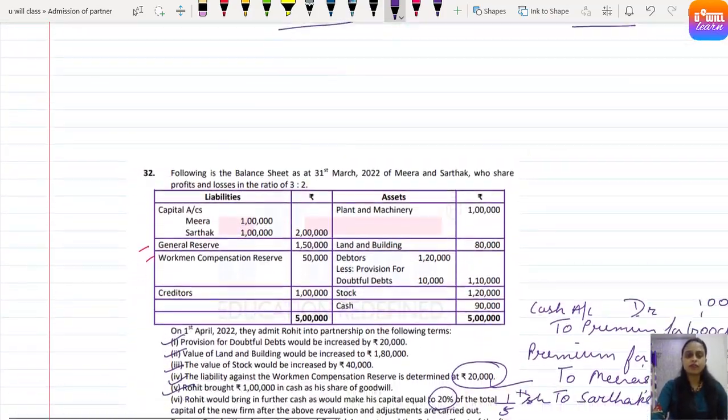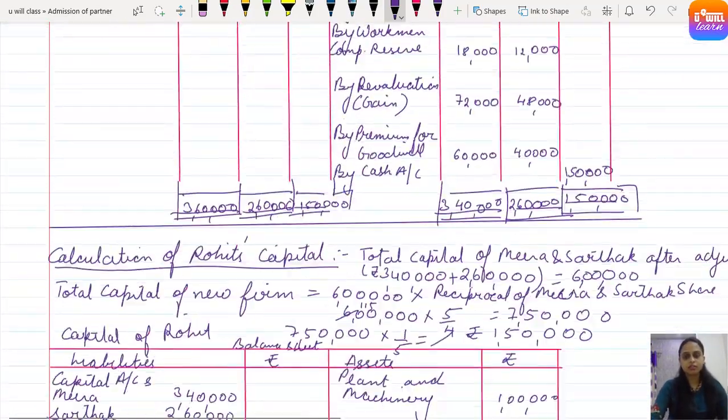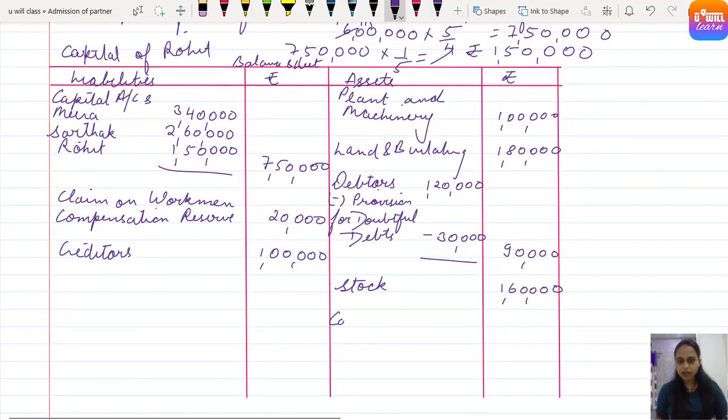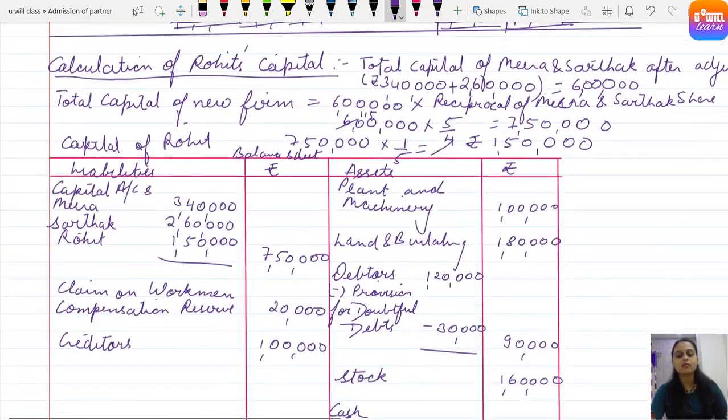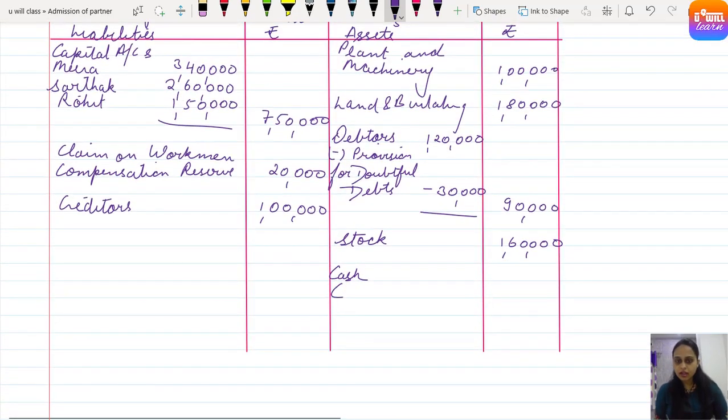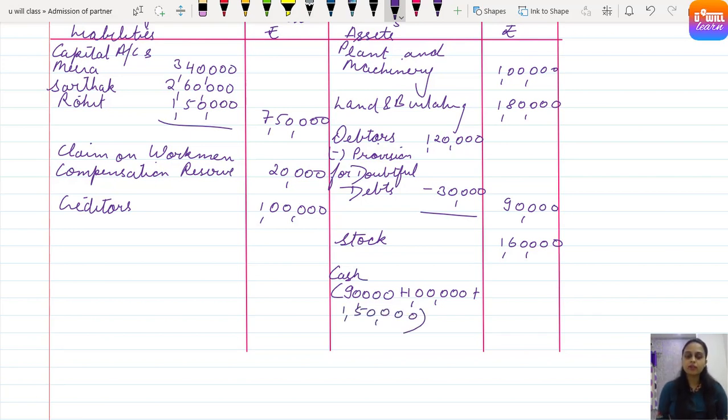Then after stock we have cash, right? So cash here, how to calculate? See, initially cash given in the balance sheet in the question is 90,000, right? 90,000 plus new partner brings 1 lakh for his premium of goodwill, plus new partner brings how much? 1,50,000 as his capital. So total is 1 lakh, 2 lakh 90, 2 lakh 90 plus 50 is 3 lakh 40,000.